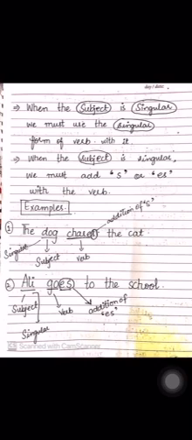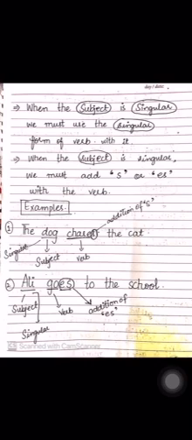Now another example, the dog chases the cat. The dog over here is a singular subject and chases over here is a verb, but we have added s with it. Why? Because the dog was singular, and when the subject is singular, as I've mentioned earlier, we add s or es with its verb, whatever is required according to the situation.